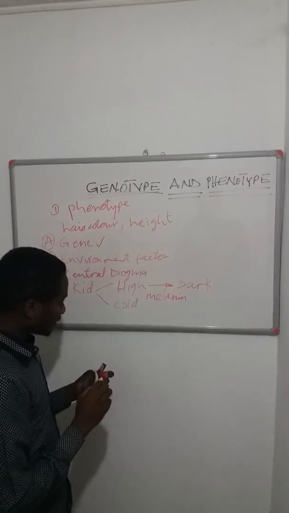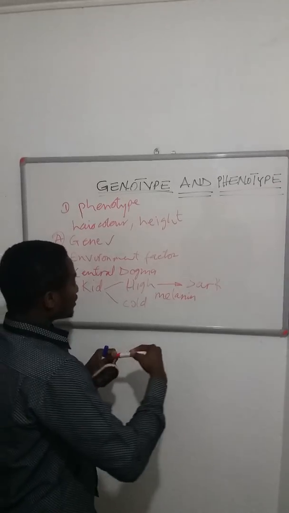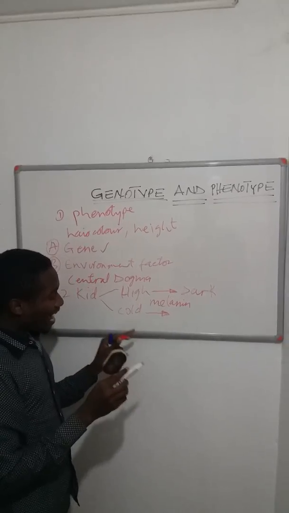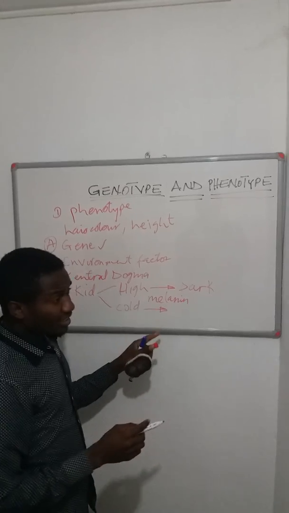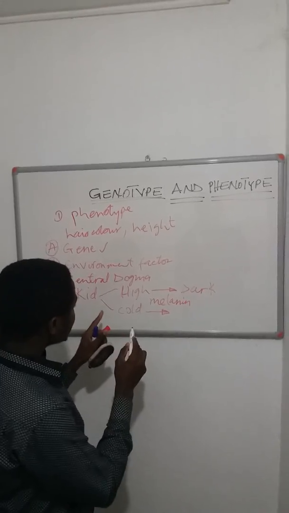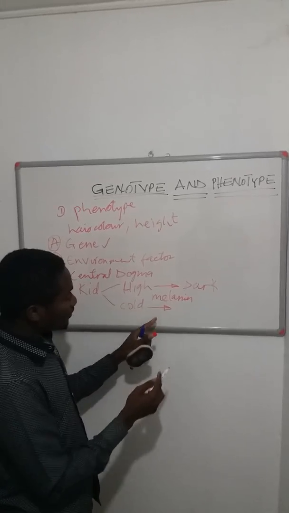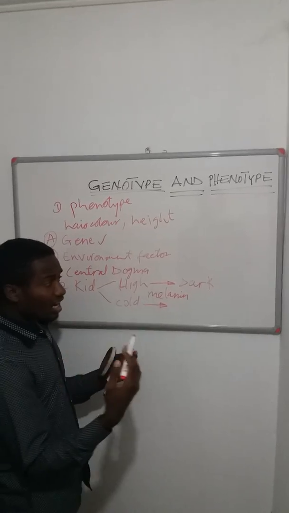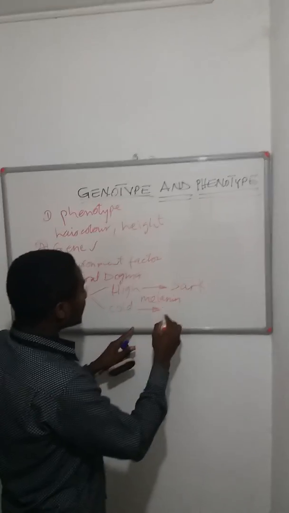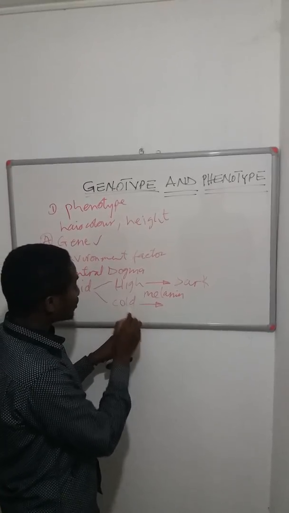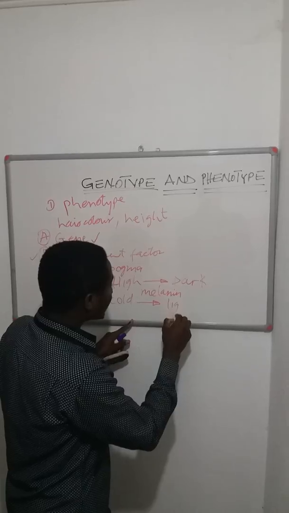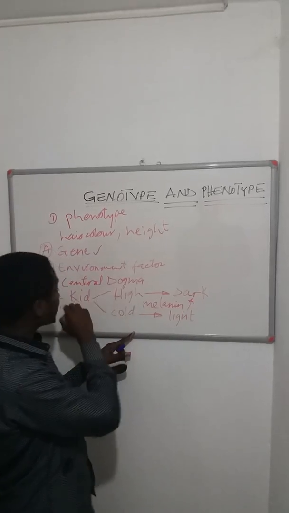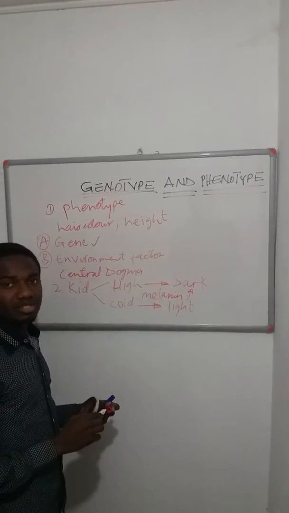For the other kid that is living in the cold region, this melanin enzyme will be very less active, or it might be inactivated as well. So due to the less activity or the inactivation of the melanin enzyme, its production of the dark coloration will be very, very less, and therefore the kid that is living in the cold region will be seen with a light skin, in comparison to the kid that is living in the high temperature region.